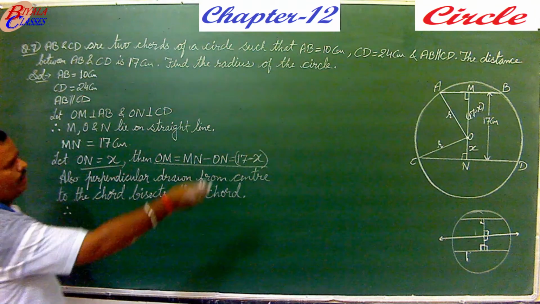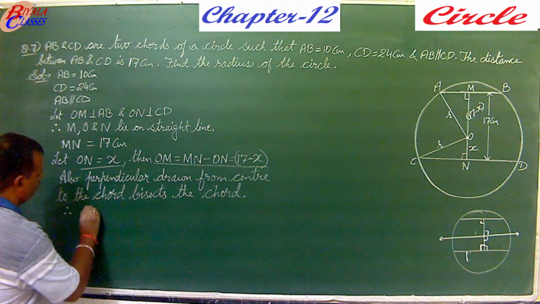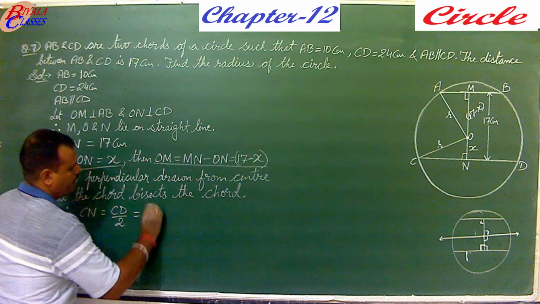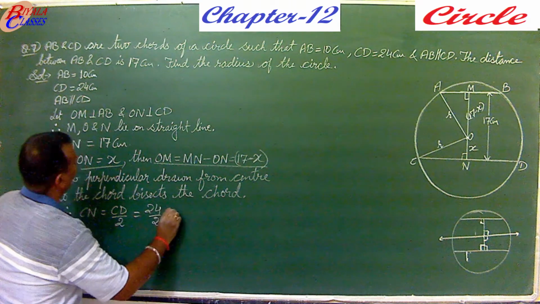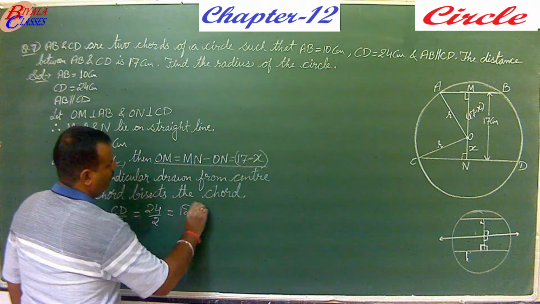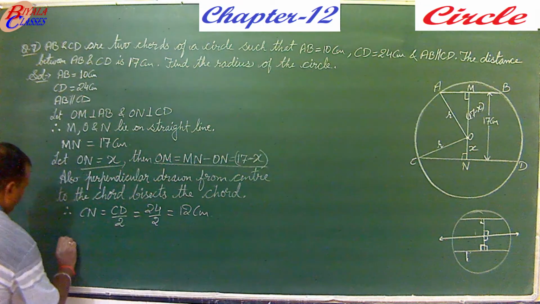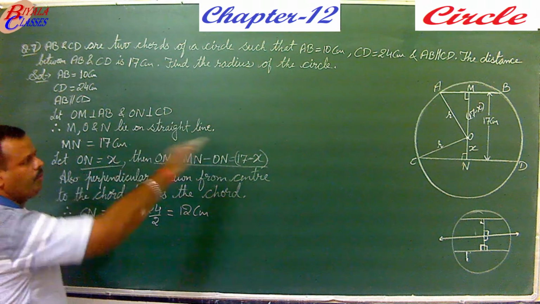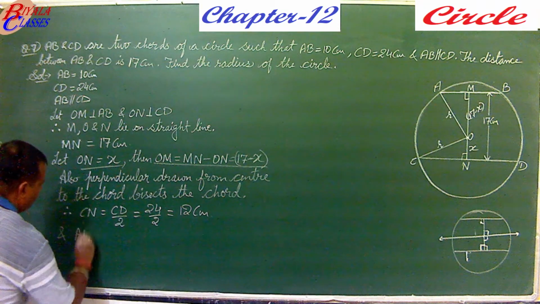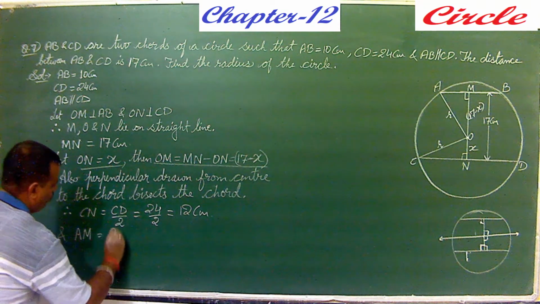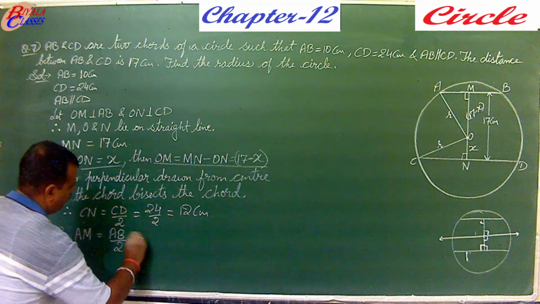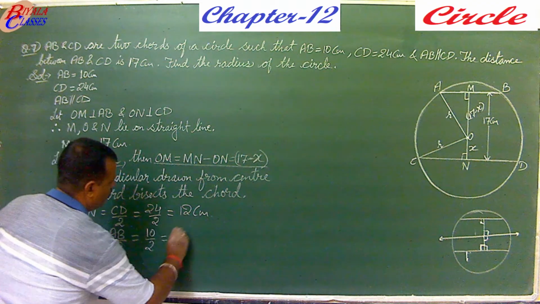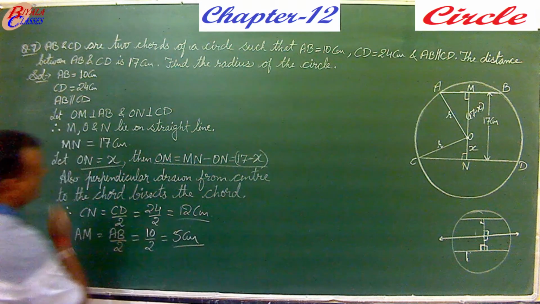Therefore, CN will be half of CD, that is half of 24, 12 centimeter, and in the same way OM is perpendicular to AB, so AM will be half of AB, so that is 10 upon 2, 5 centimeter.